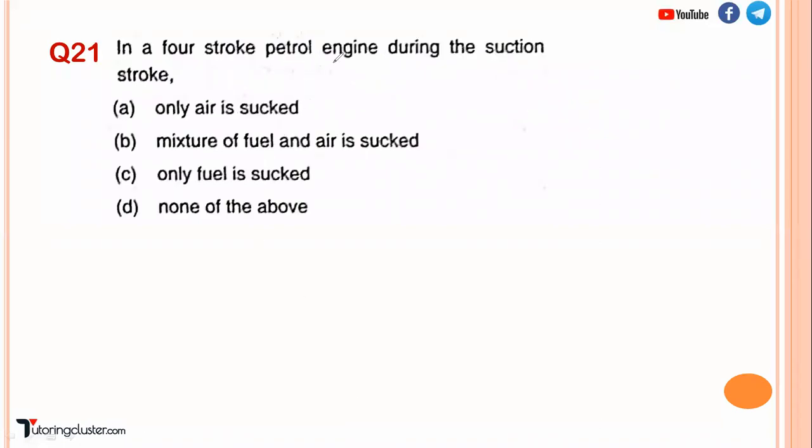In a four-stroke petrol engine, during the suction stroke, a mixture of fuel and air is sucked. In the case of a petrol engine and a diesel engine, an engine is basically a power producing device. A petrol engine, as the name suggests, works on petrol and a diesel engine works on diesel. But both have differences, petrol engine and diesel engine. I will make a separate video on that. There we will see how the engine works and what happens during different strokes of the engine. What happens during the suction stroke,